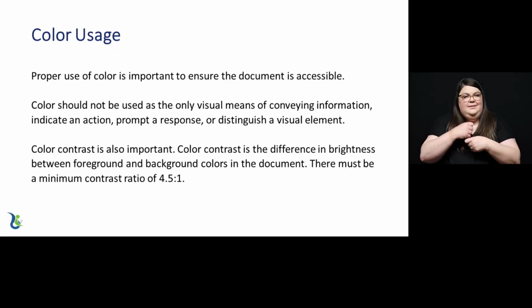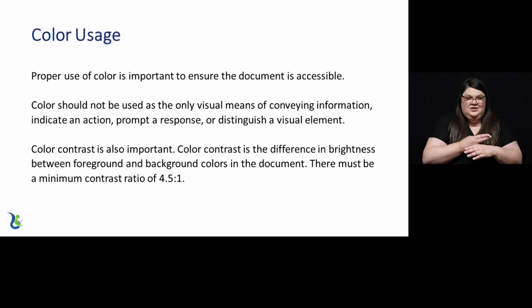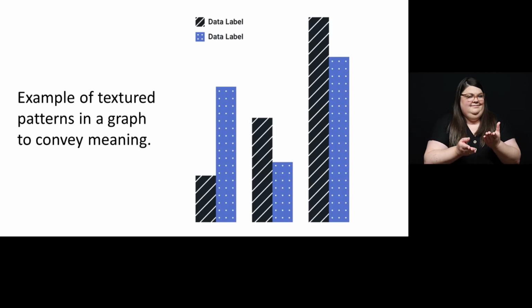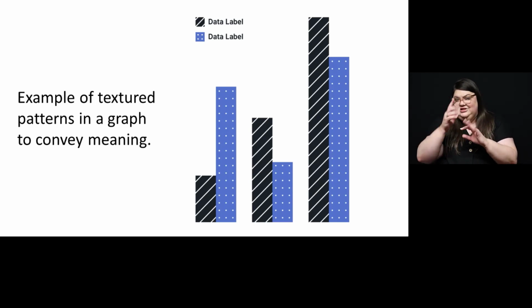Color usage. Proper use of color is important to ensure the document is accessible. Color should not be used as the only visual means of conveying information, indicate an action, prompt a response, or distinguish a visual element. For example, graphs may need textured patterns to represent data sets, or important information should have an additional textual representation such as an asterisk.